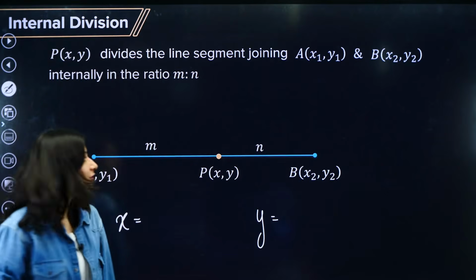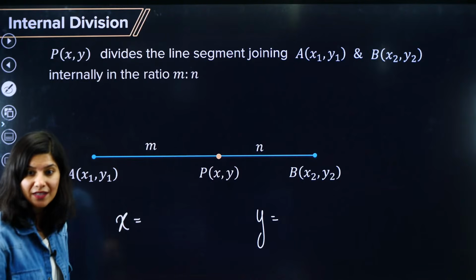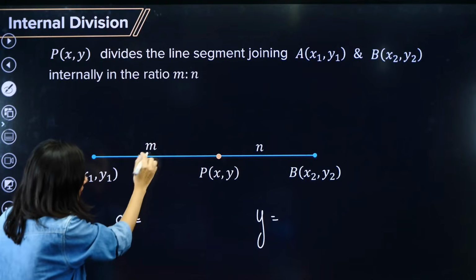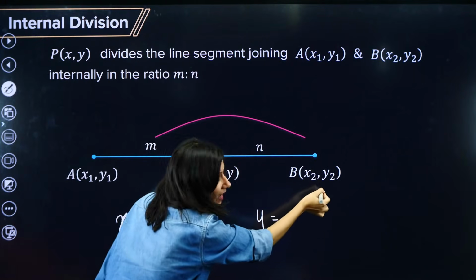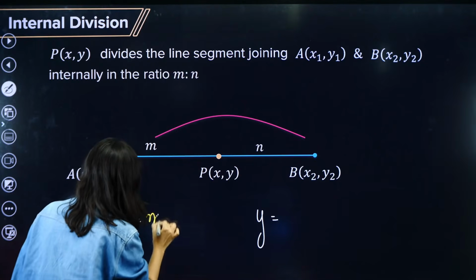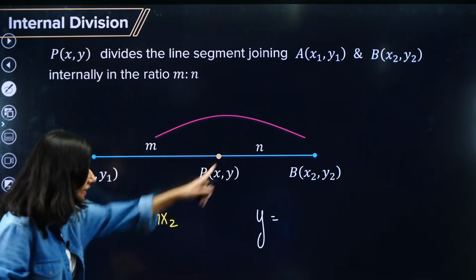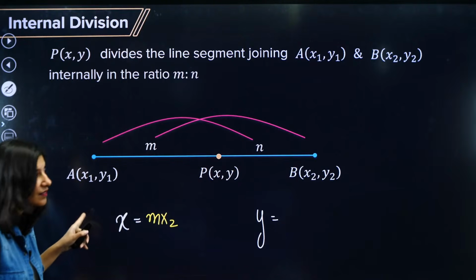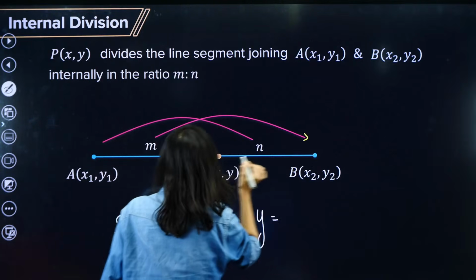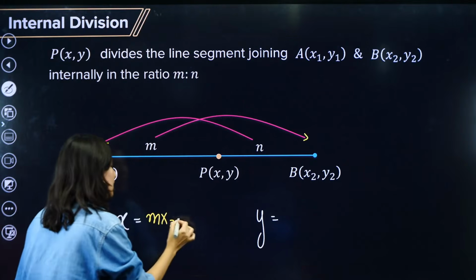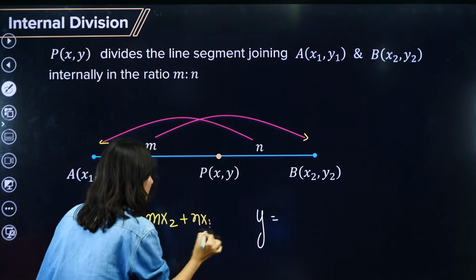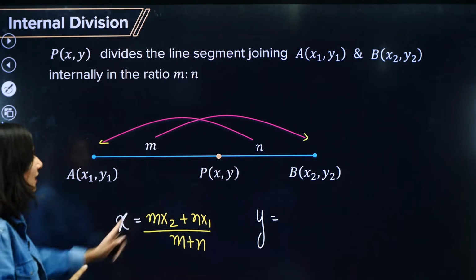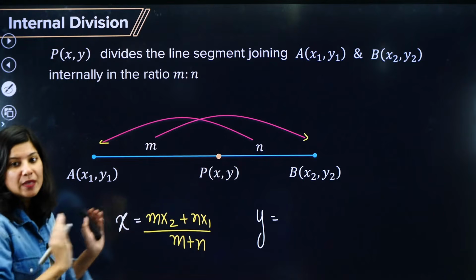The x coordinate of P will be found by the crisscross method. So m gets multiplied with x2, m x2, and n gets multiplied with x1. So m x2 plus n x1 upon m plus n. This is the formula for the x coordinate of point P.